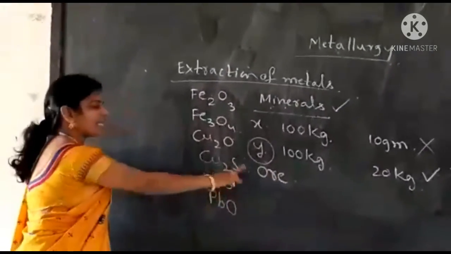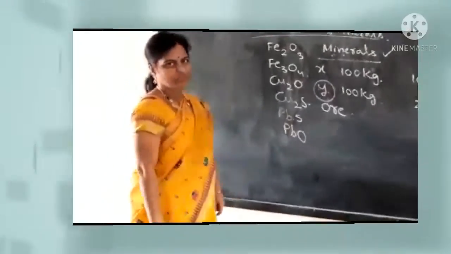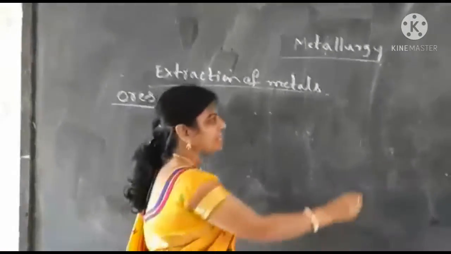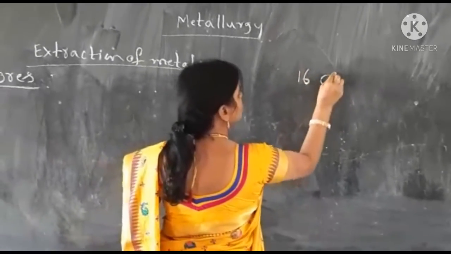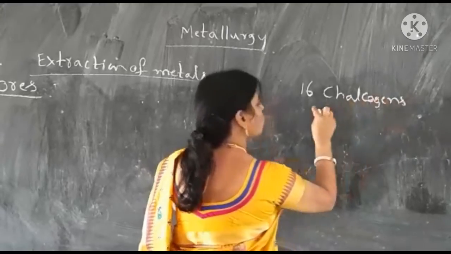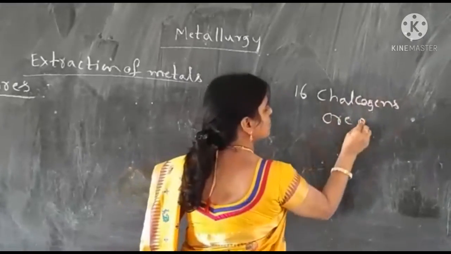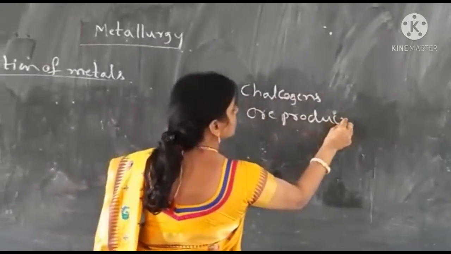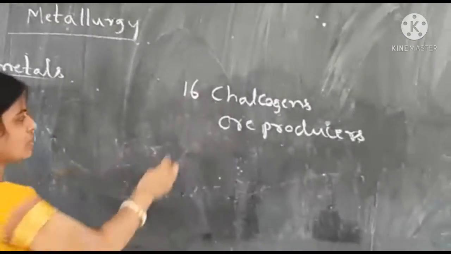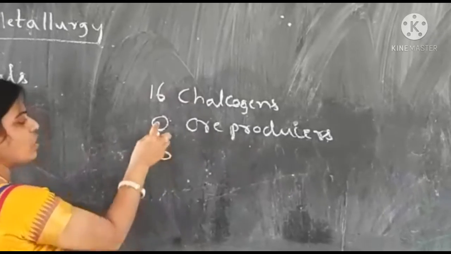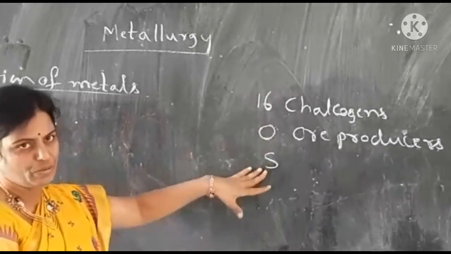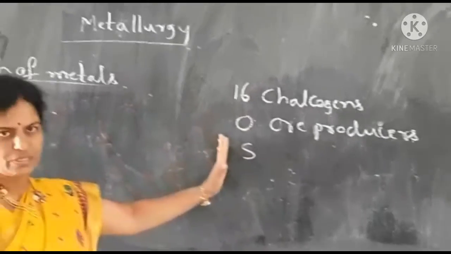Now, for each metal there are specific ores. In the periodic table, if you remember, 16th group elements are called chalcogens. That time we learned chalcogens are nothing but ore producers. 16th group of main elements, first two elements, oxygen and sulfur. Why are they called ore producers?